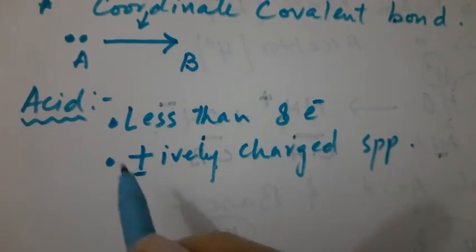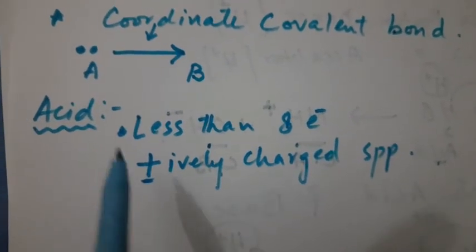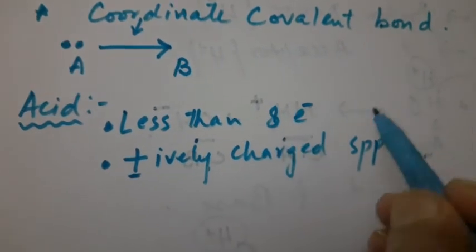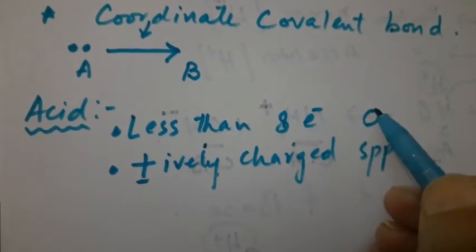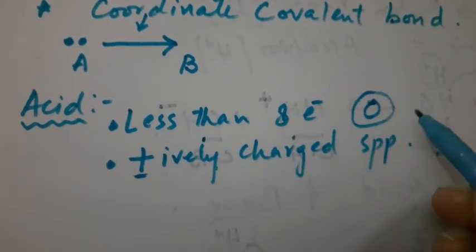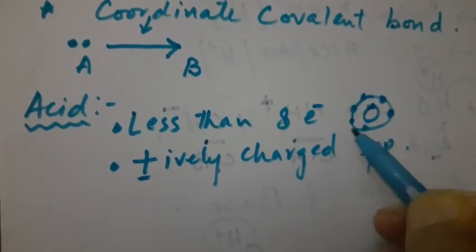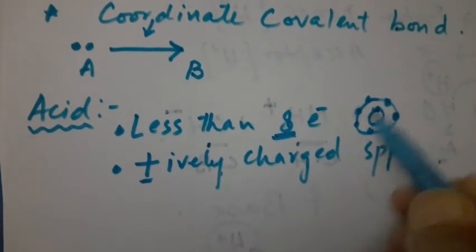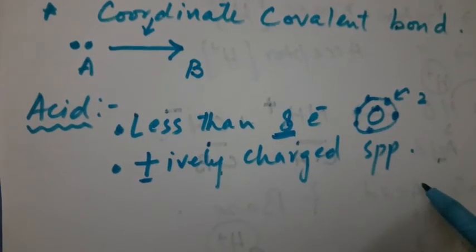Positive means that the species has a deficiency of electrons. So that's why they can take the electron, right? And less than 8 electrons means, if an atom has fewer electrons, for example, in the outermost shell, here we have, for example, 6 electrons. For stability, we need 8 electrons or 2 electrons. If the number is less, it means they need 2 more electrons, right?